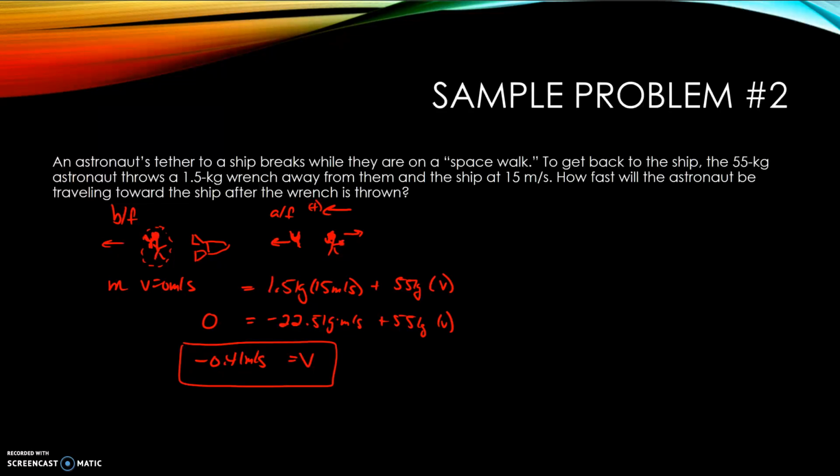We'll do other examples in class and on the worksheet, but the idea with all of these is you have a before, you have an after, so it's kind of like you have two diagrams. You define your system, you calculate the momentum before, you then calculate the momentum after. So this can be like the sum of all the pieces in our system. And those two sides have to be equal, which allows you to calculate things such as velocities. If I gave you velocities, you could calculate mass possibly. So anyway, we'll do more of this in class. And if you guys have any questions, please let me know.